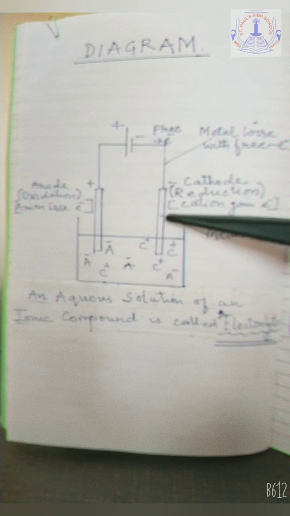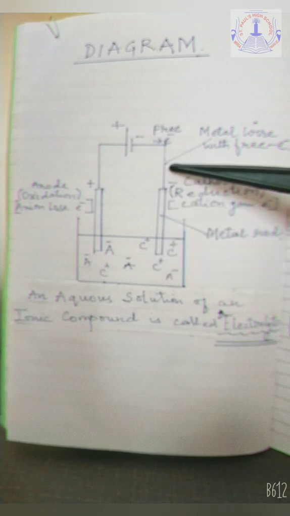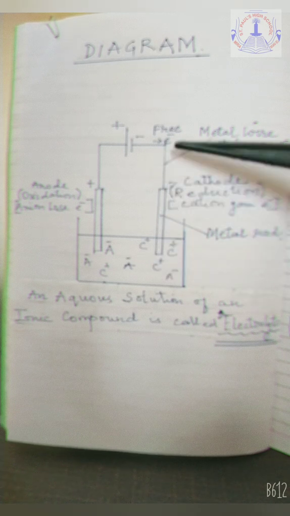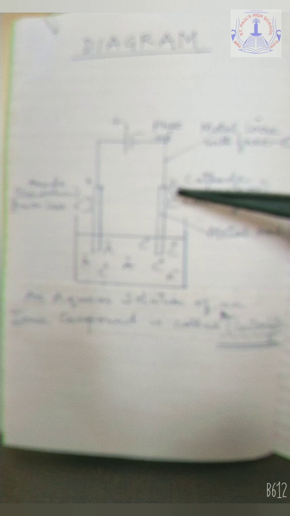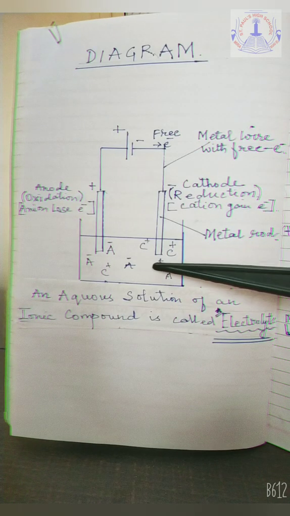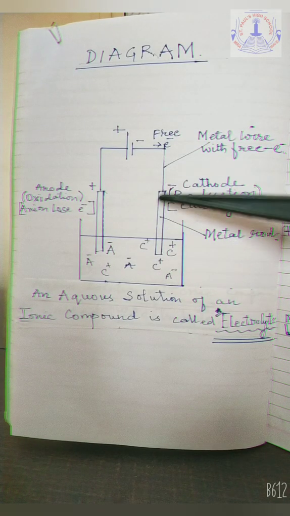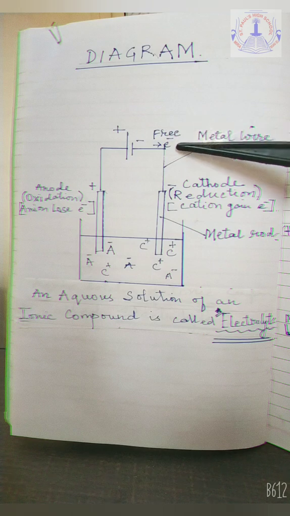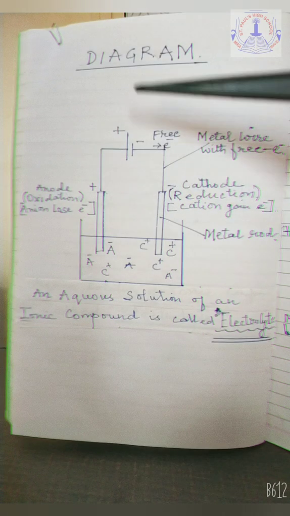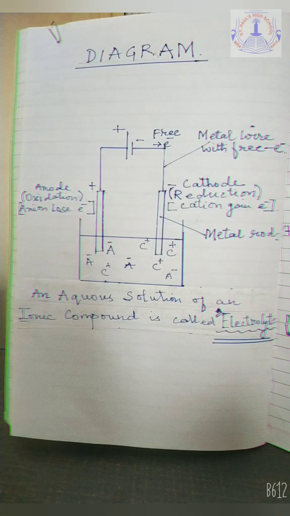Whereas in the metal rod and the metal wire, which are solid, the electricity flows by the flow of free electrons present in them. So in the liquid state, the flow of ions, and in the solid metal rod and metal wire, the flow of free electrons maintains the flow of electricity. Hence, we clearly understand how this process follows.